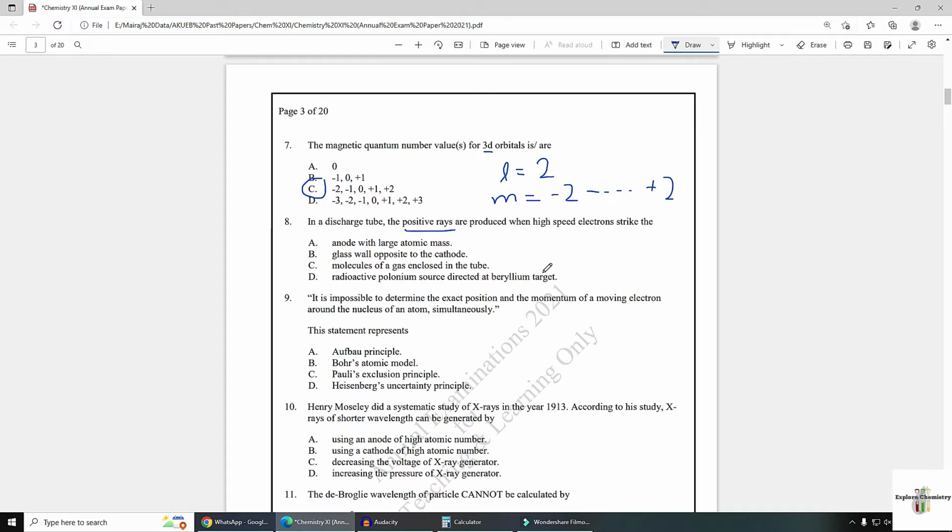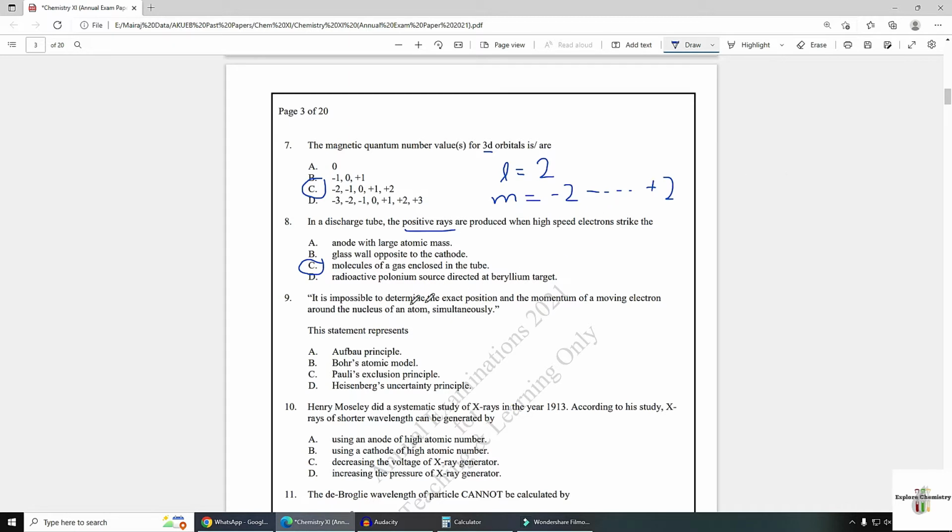So here you can see the anode with large atomic number will produce X-rays, not positive rays. Glass wall opposite to the cathode will not produce X-rays. Positive rays are produced by gas molecules present whenever fast moving cathode rays or fast moving electrons strike the gas molecules. The positive rays will generate from here. So option C is the answer.